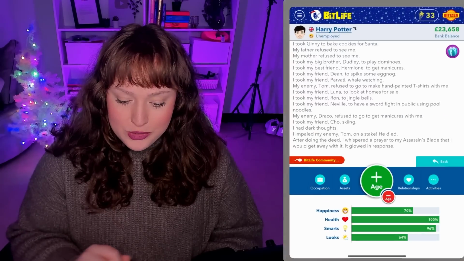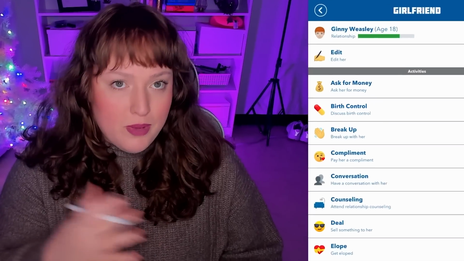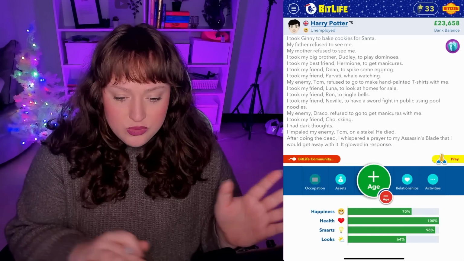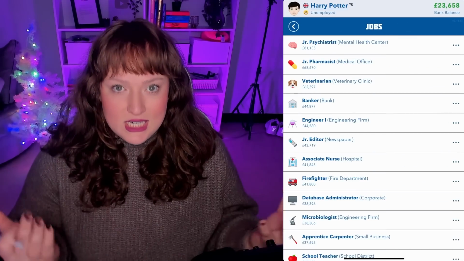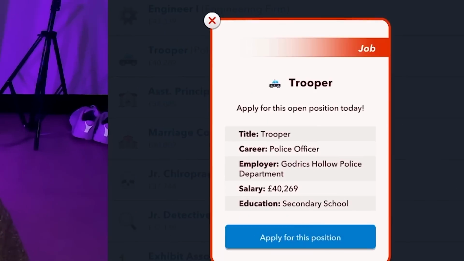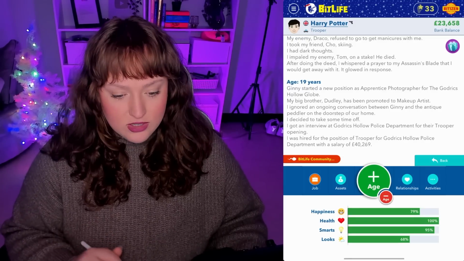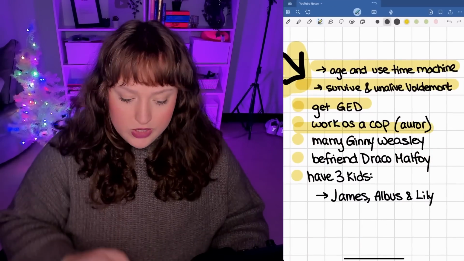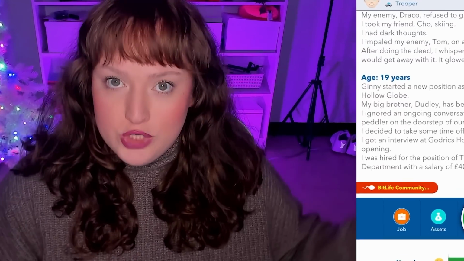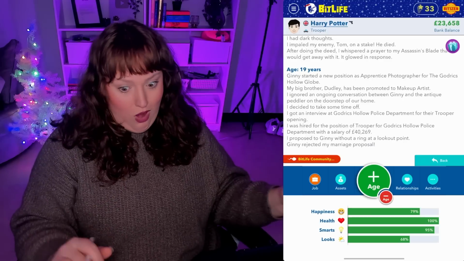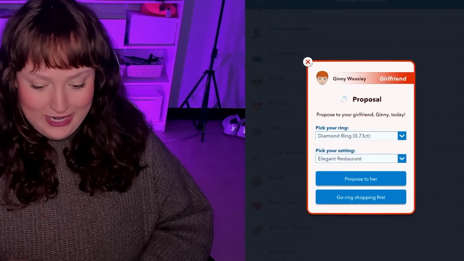So we are going to age, work on proposing to Ginny, all that stuff. We finished our education and we are now going to start the beginning of our new life. Trooper, is that what I apply for? Yes. Why do you want this job? Because I fought a freaking Wizarding War. I'll be a great asset. Okay, so we officially are an Auror. We are going to propose to Ginny Weasley. We don't even need a ring because she loves me so much. I was wrong. Ginny, elegant restaurant.